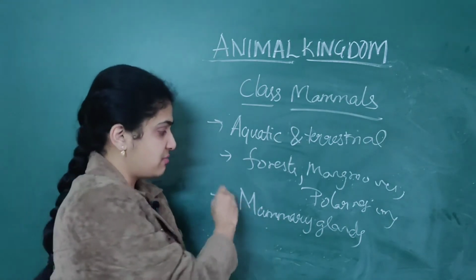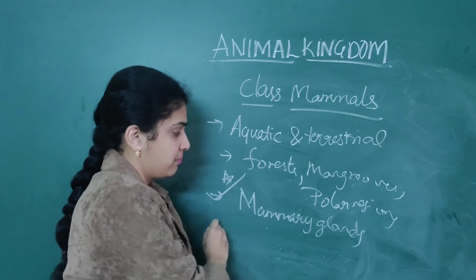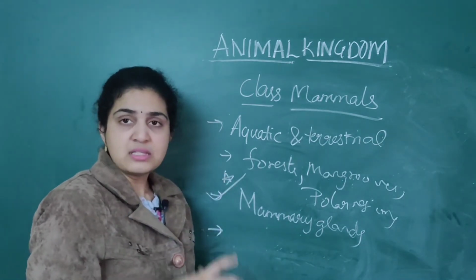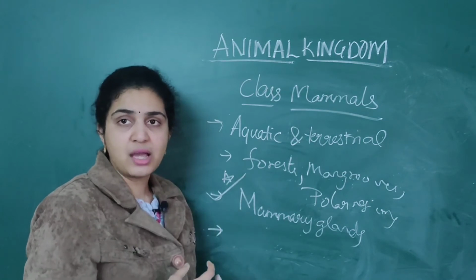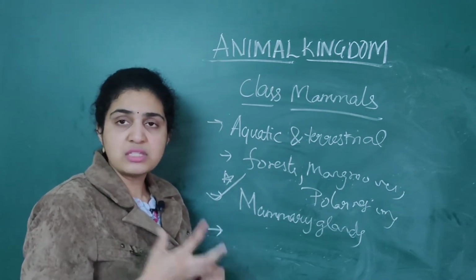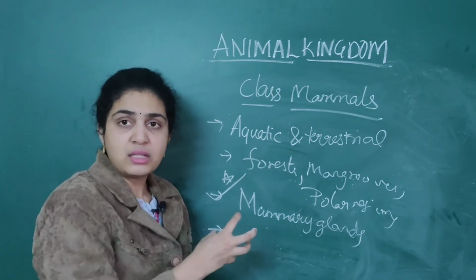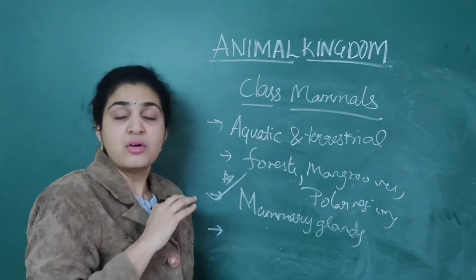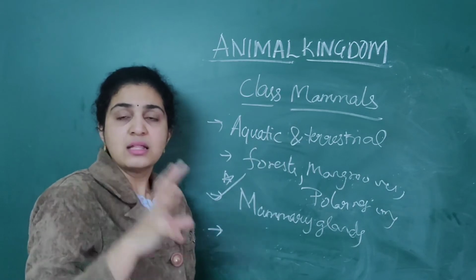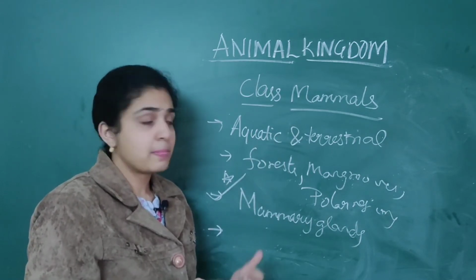So this is the one specific feature which you should remember. This is very useful for providing nutrition to the young ones, or else the young ones will die. That's why these mammary glands are associated with only mammals. In all the rest of the classes, these mammary glands are absent.